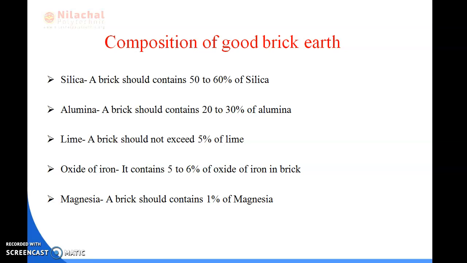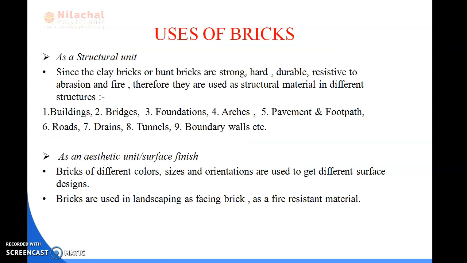Okay. Next is magnesia. A brick contains 1% of magnesia. That is, we can say a small quantity of magnesia is present, only 1% in the brick earth. If the magnesia is in excess amount, then it leads to decay of the bricks. So here is the composition of good brick earth, or you can say the constituents of good brick earth. Next, we will be reading about uses of bricks.